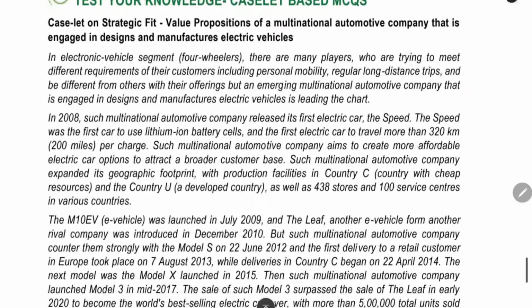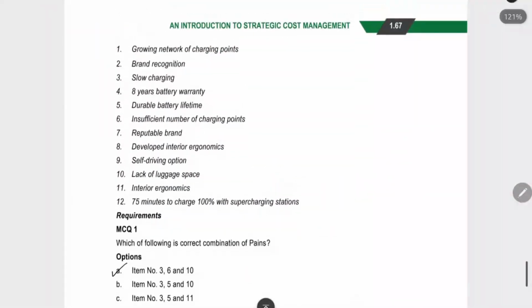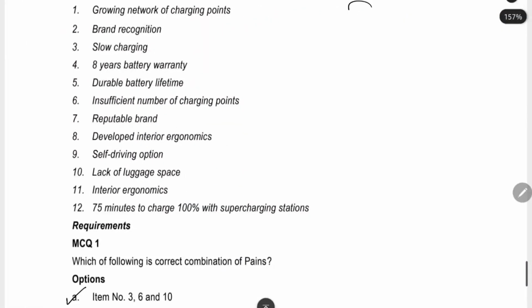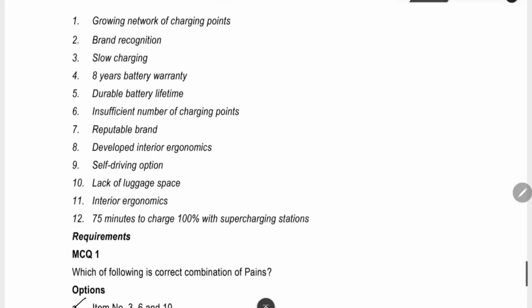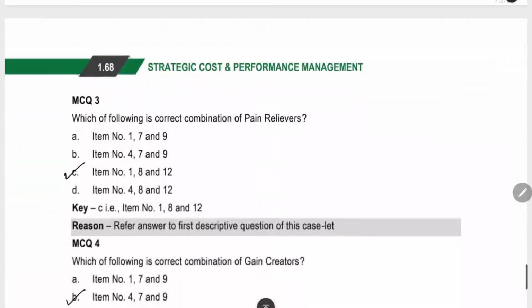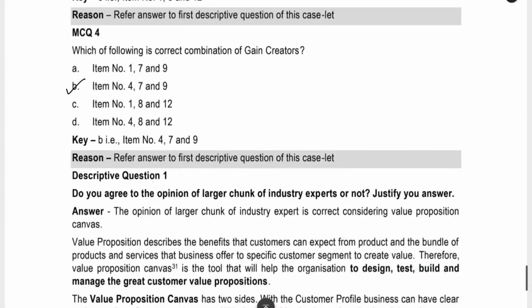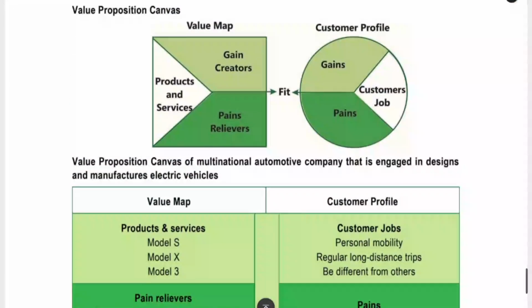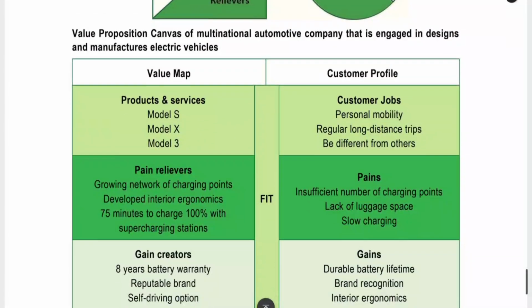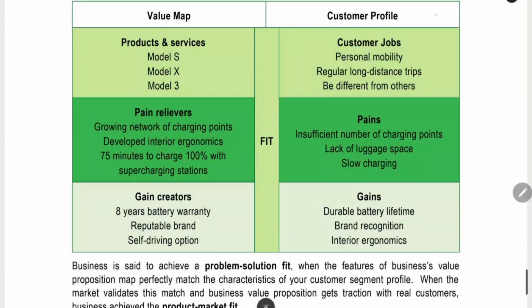The next thing is test your knowledge, case based MCQs. Here they have given a story and then 10-12 points. In the questions they have asked what are the pains in these 10 points, what are the gains in these 10 points, and what are the pain relievers and gain creators in these 10 points. In the solution they have given the value proposition map, and in the value map they have categorized the features into pains, gains, pain relievers and gain creators. You can refer to this. It will be very basic common sense only, so I am not reading it.